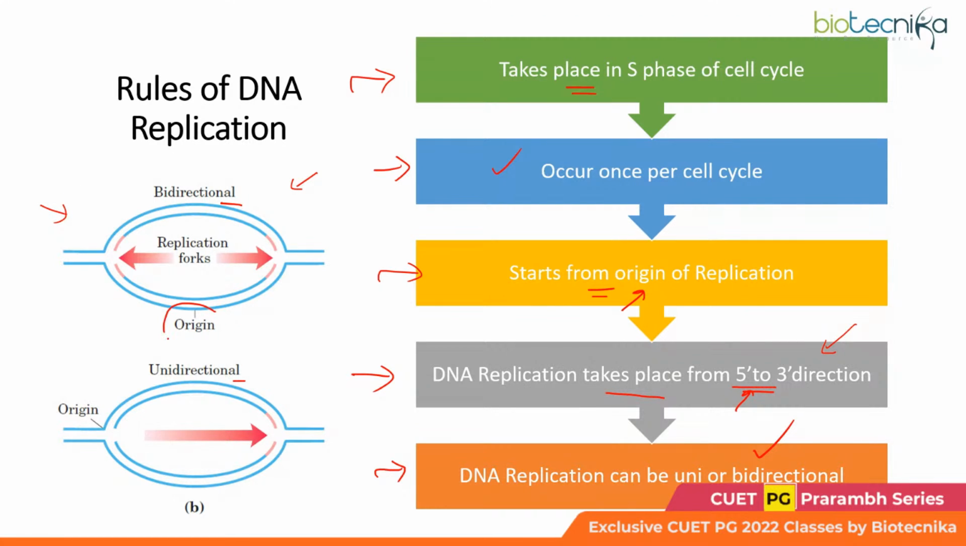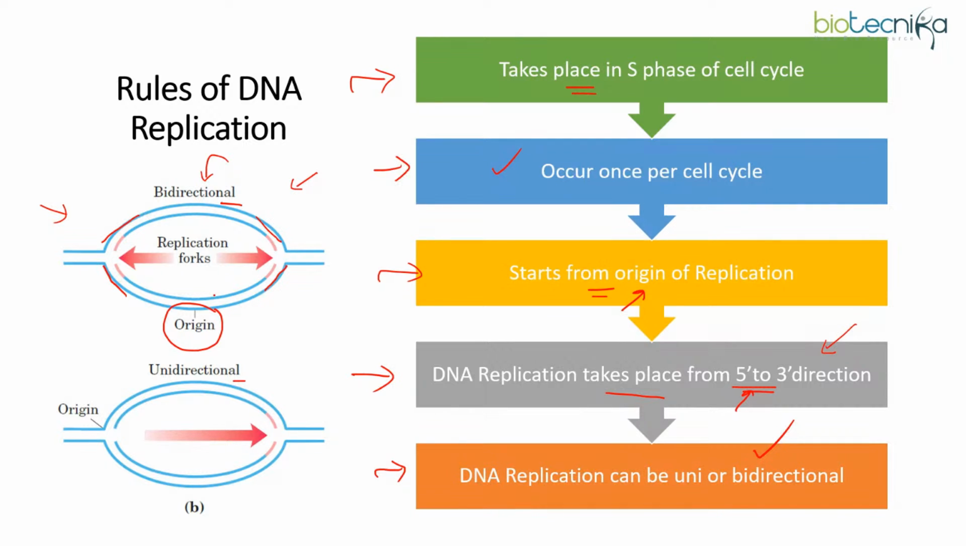Starting from the origin point, these are the replication forks, right? These are the basic terms we use: replication fork and replication bubble. This bubble-like structure which you could see here, why is it appearing? Because the two strands of the DNA are opening up. So they would just look like a bubble where the DNA is opening up. That is known as the replication bubble.